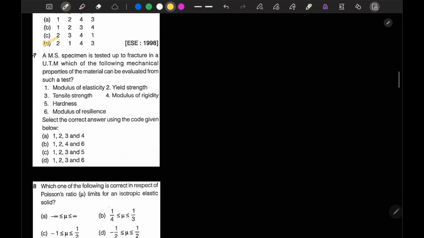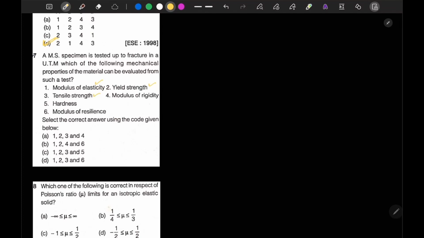Now next question, it is mentioned that a mild steel specimen is tested up to fracture point in a UTM. Which of the following mechanical properties of material can be evaluated from such a test? The modulus of elasticity is the slope, so we can calculate yield strength, we can calculate tensile strength.